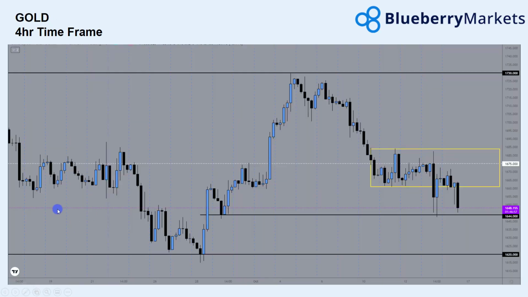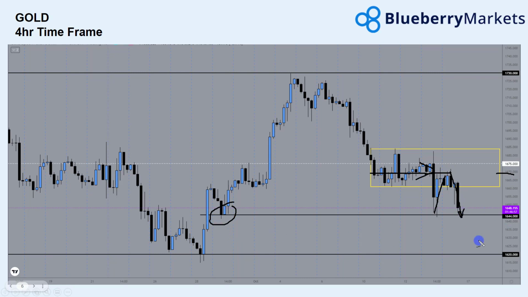Finally then, gold. We expected some downside on gold. Gold did move lower, however, again, for a large majority of the week we have been sideways. We did initially break out on the CPI data, seeing price come back into the 1644 level of resistance. We've then since bounced from there, and we were expecting some kind of resistance at 1670, and that's exactly what we got. We've got some resistance and price pushed lower.